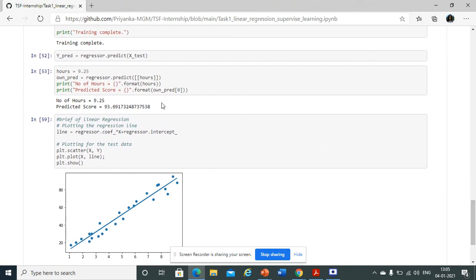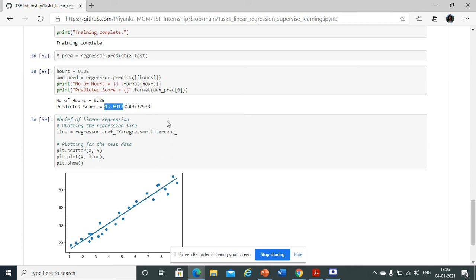So in the predictor, we pass the hours as 9.25, and then we analyze the predicted score, which comes out to be 93.69. So the solution is that if a student studies for 9.25 hours, there are chances that he or she will secure this score.